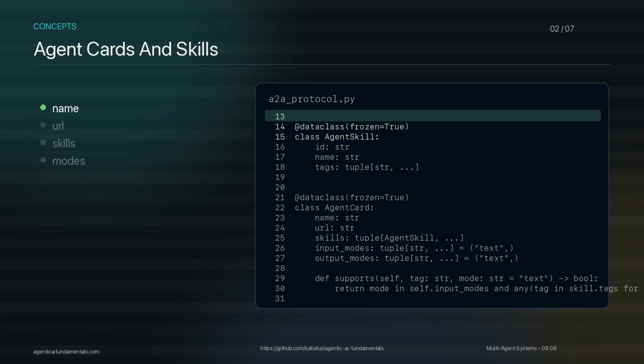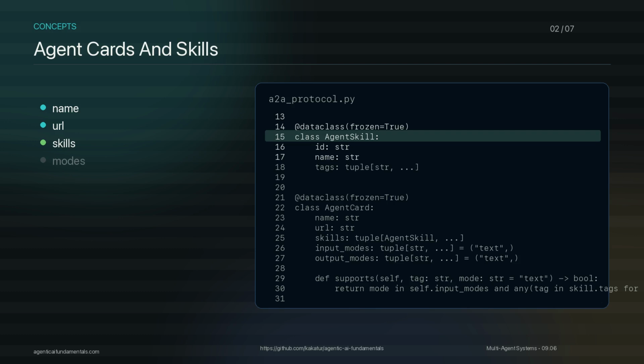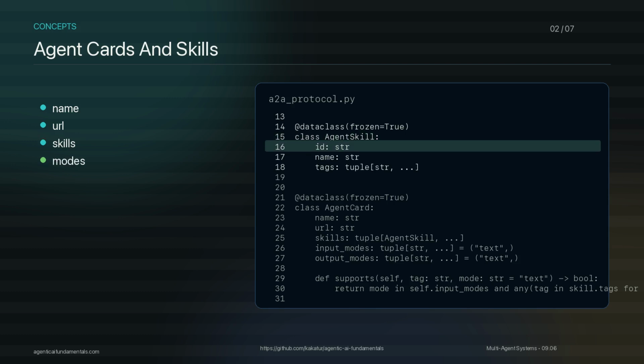The first concept is the agent card. It tells a client what an agent claims to do. The card has a name, a URL, supported skills, and input or output modes. In the teaching code, each skill has tags. The registry can ask a simple question. Which discovered agent supports the refund capability with text input? That is the important design move. The client should not route work because it knows a private class name. It should route work because a discovered contract declares the needed capability.